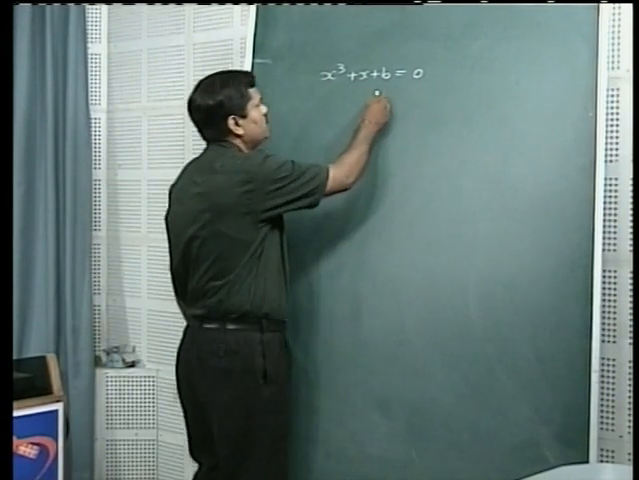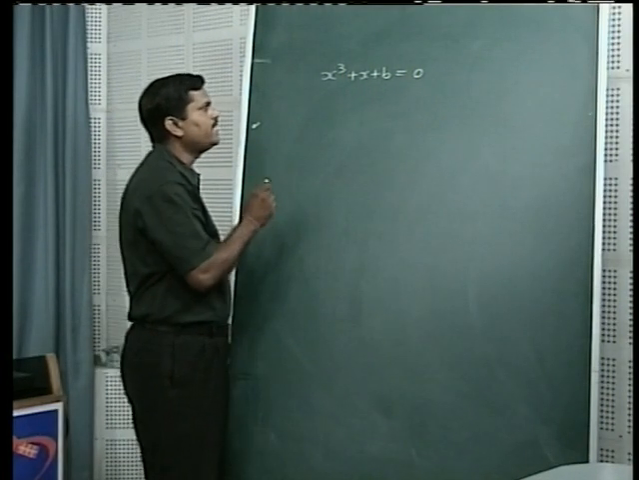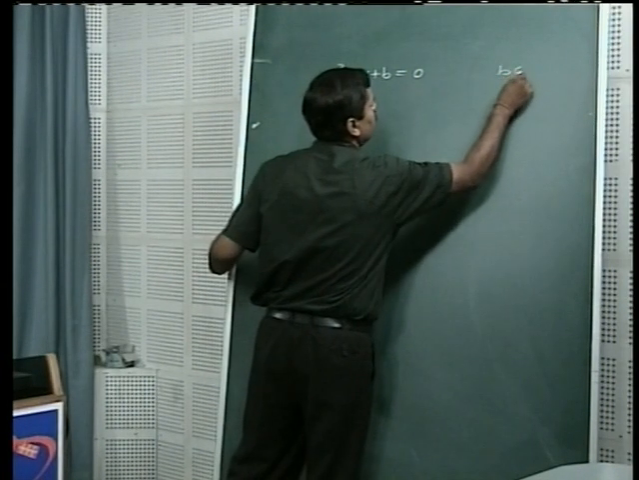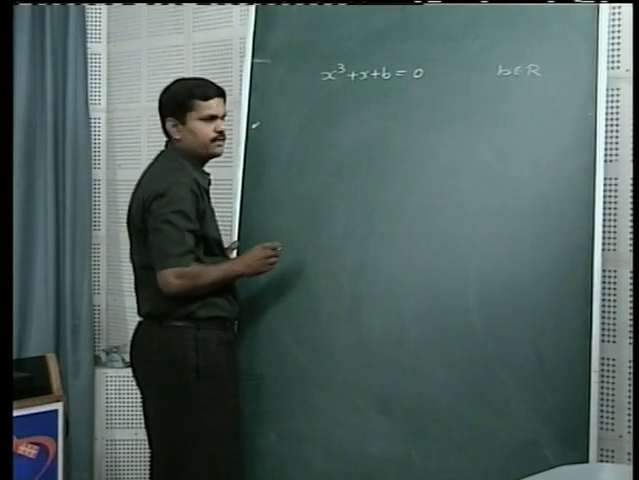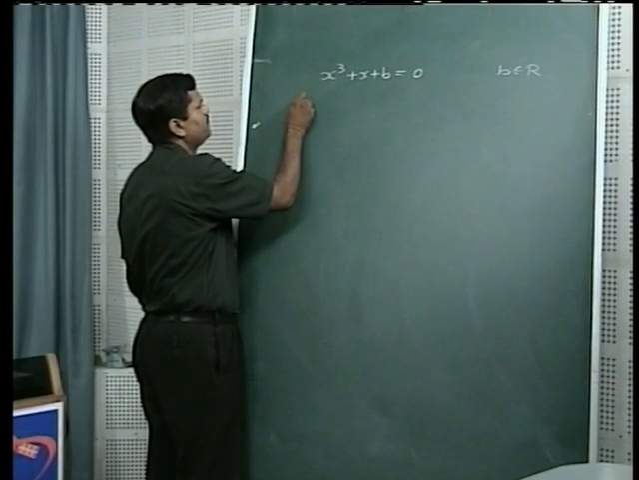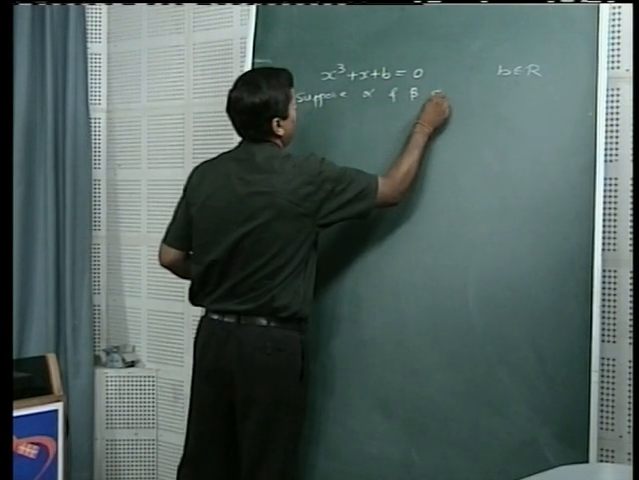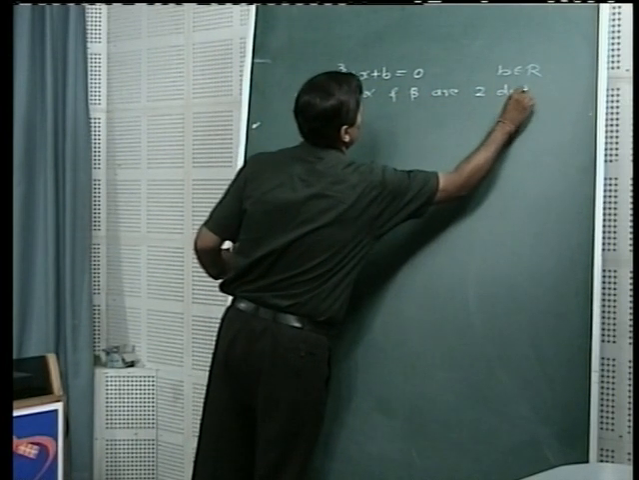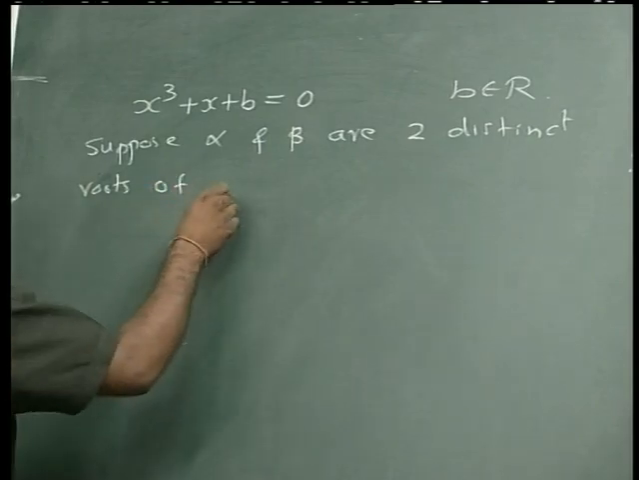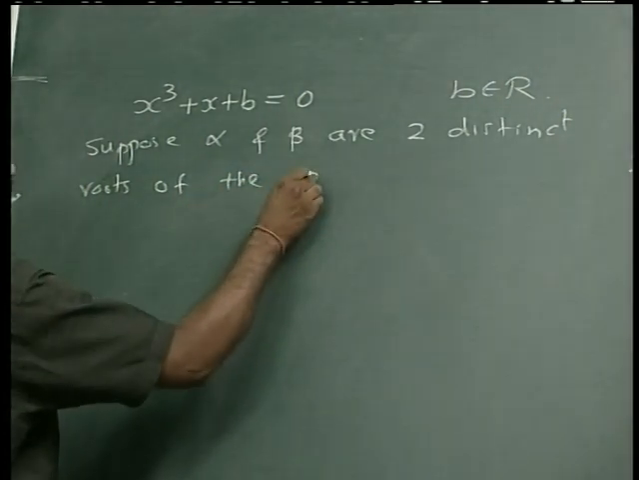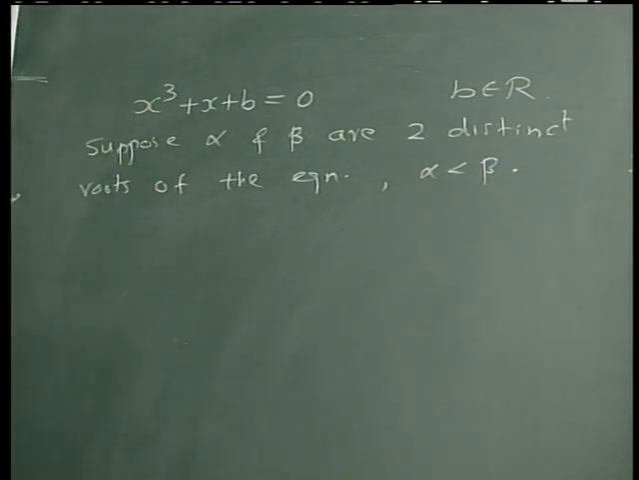Okay. So for this equation, we have to prove that it has exactly one root for whatever b you choose from the set of real numbers. In order to prove this, I will prove by contradiction. Suppose, if possible, alpha and beta are two distinct roots of this equation, and suppose alpha is less than beta. Let us consider alpha is less than beta.